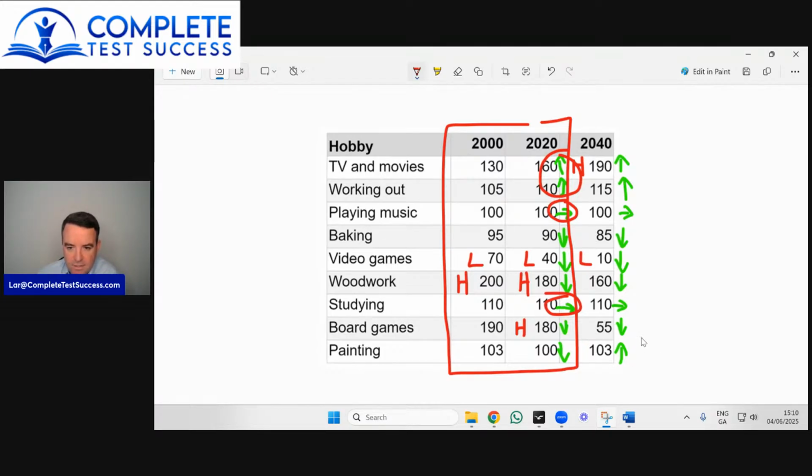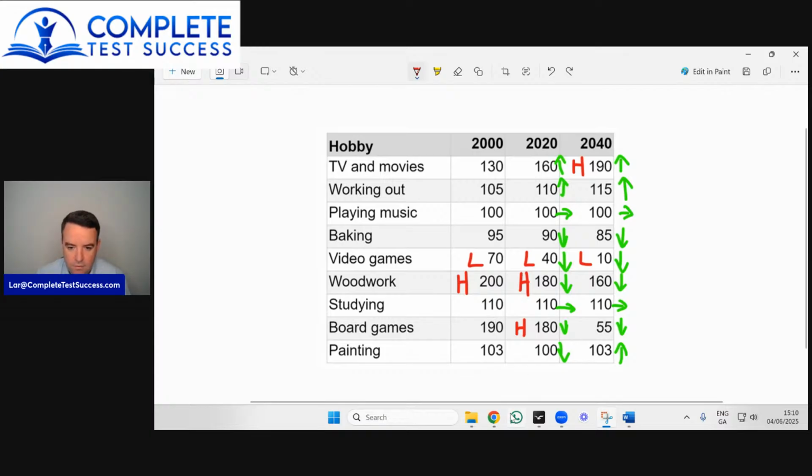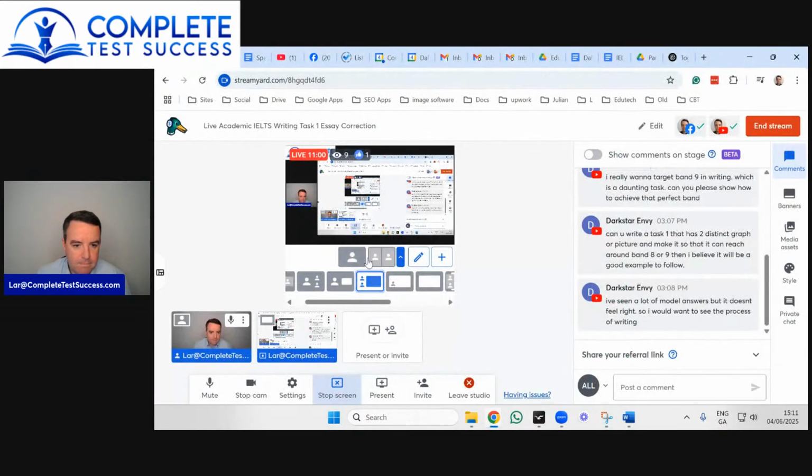By 2040, the same patterns are expected for every category except painting, which is expected to increase slightly. So I would be more likely to say something like that if I was writing the overview of that particular question there.